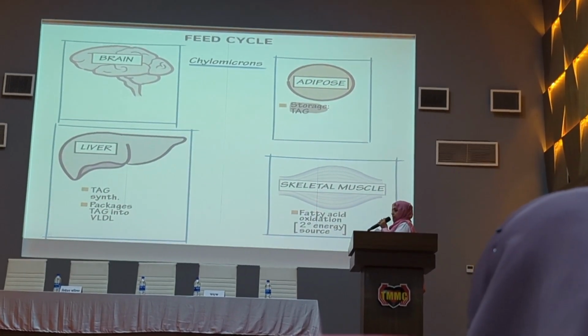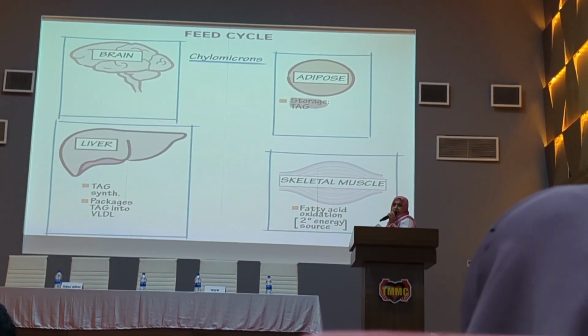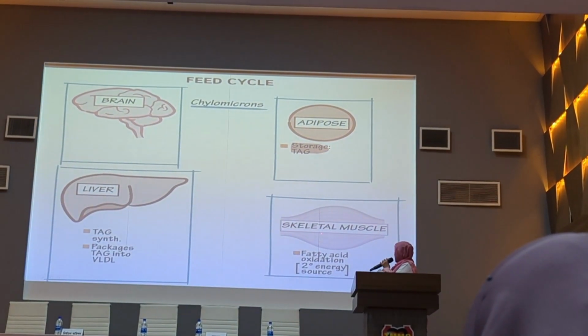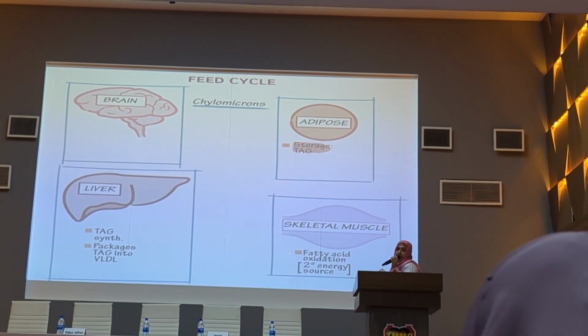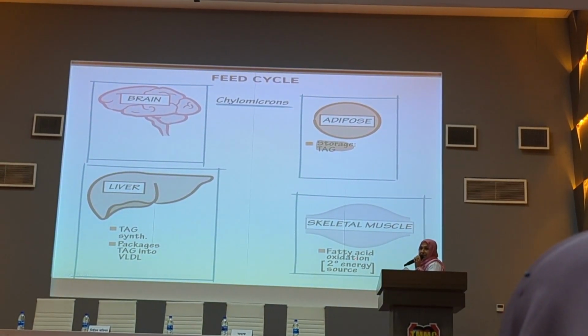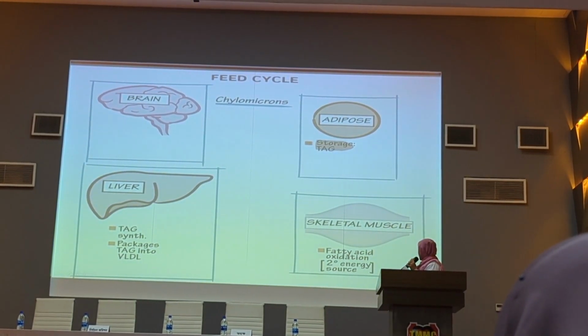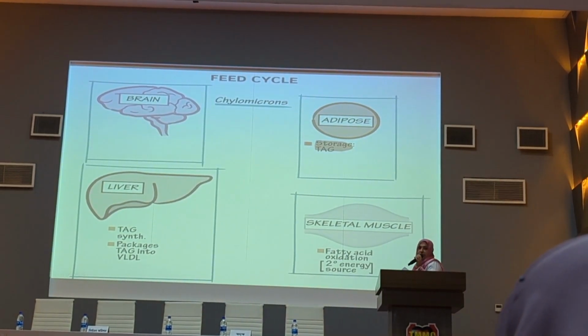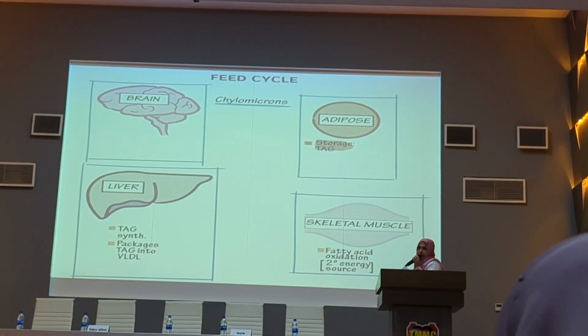Skeletal muscle uptakes this fat, and only the skeletal muscle utilizes this fat as a source of energy. It is the second source of energy for skeletal muscle. Skeletal muscle's first source of energy is glucose and the second source of energy is fat.